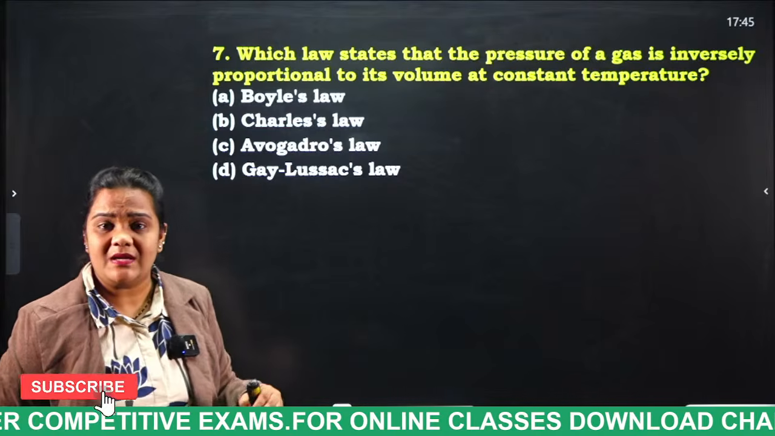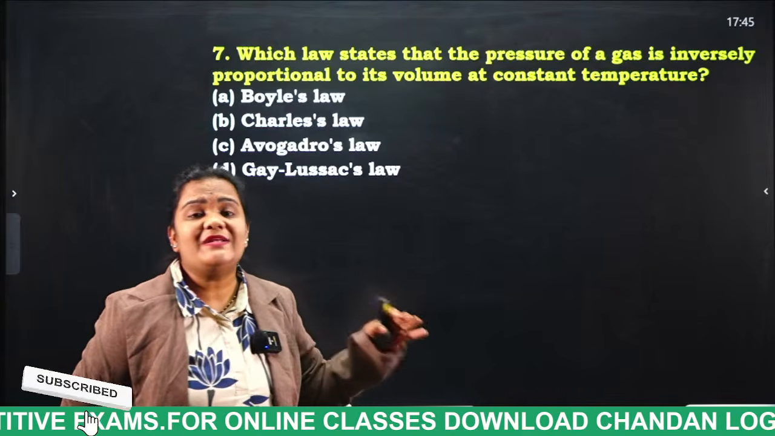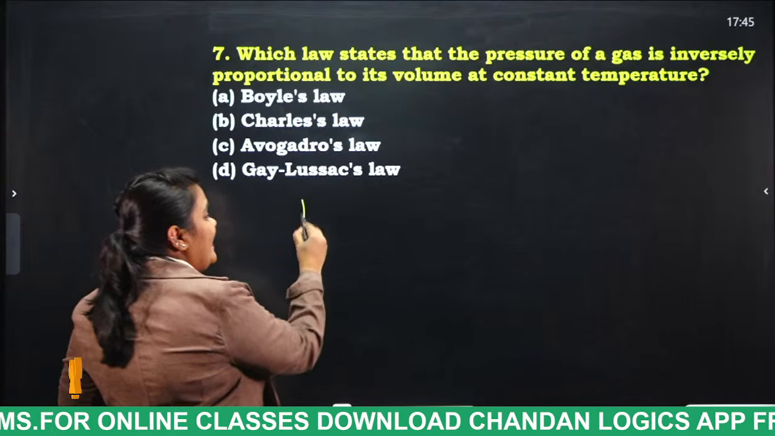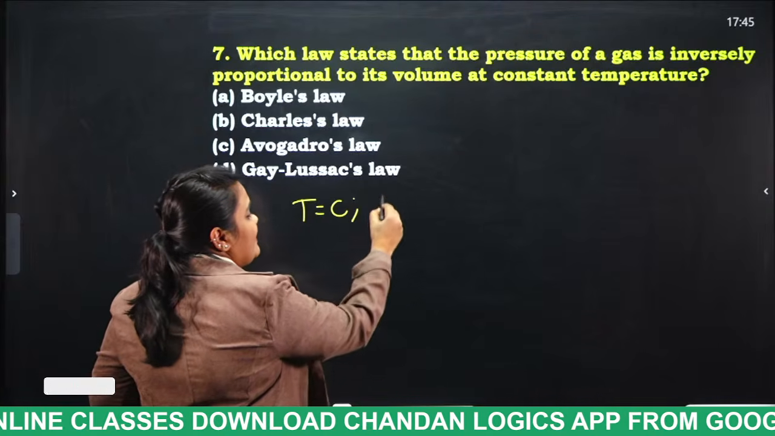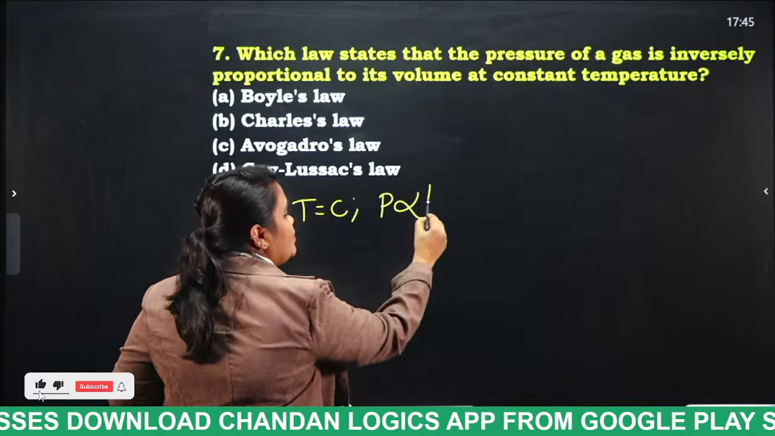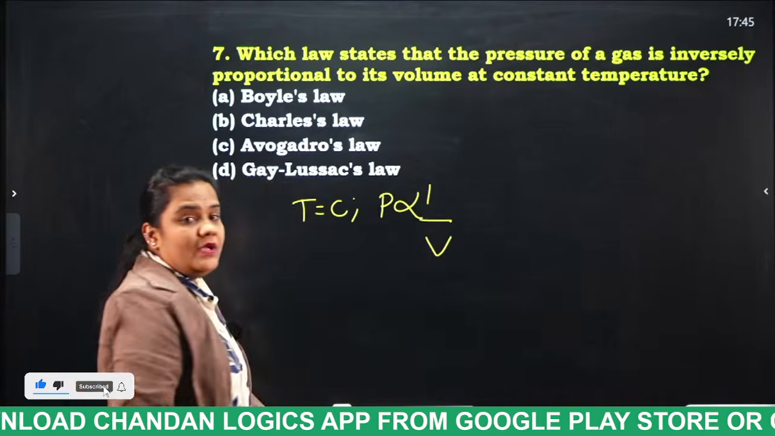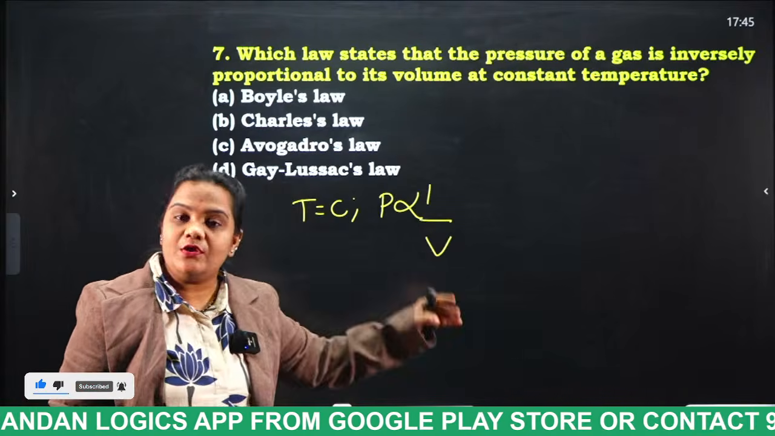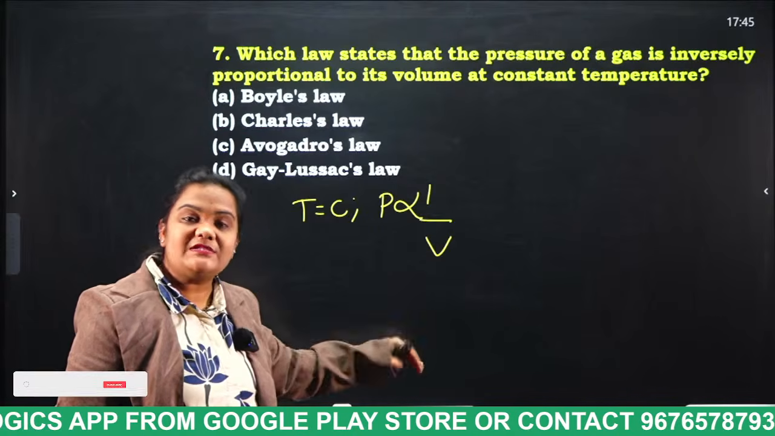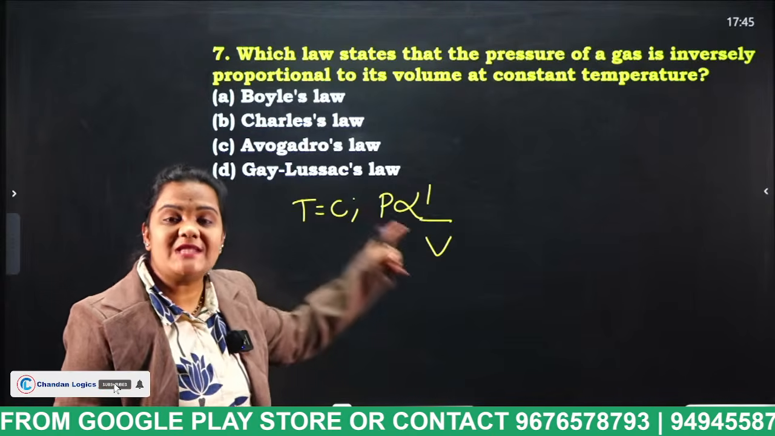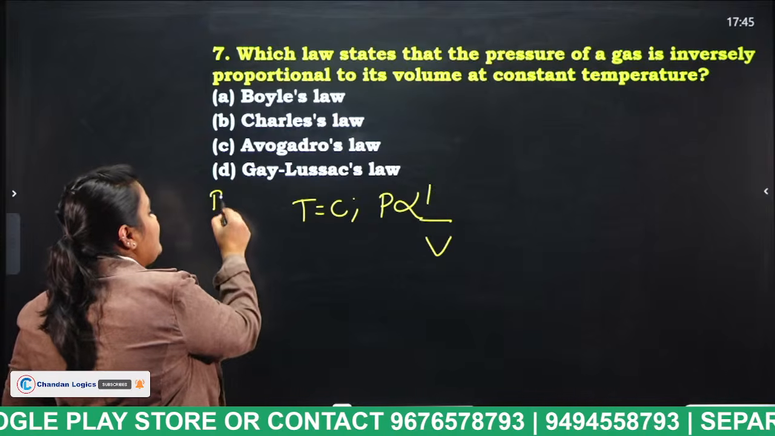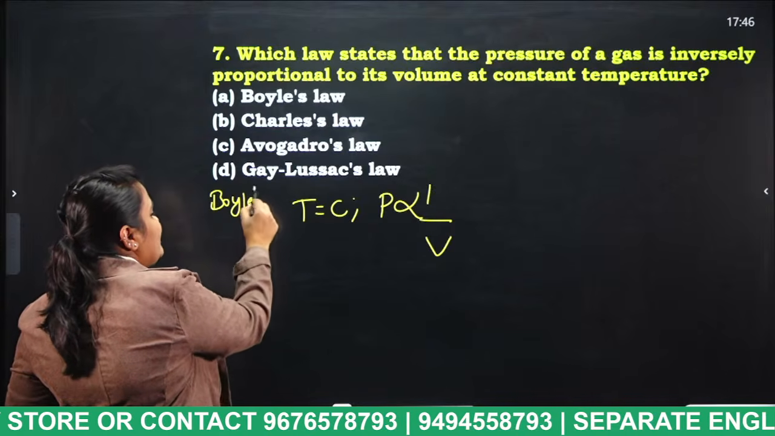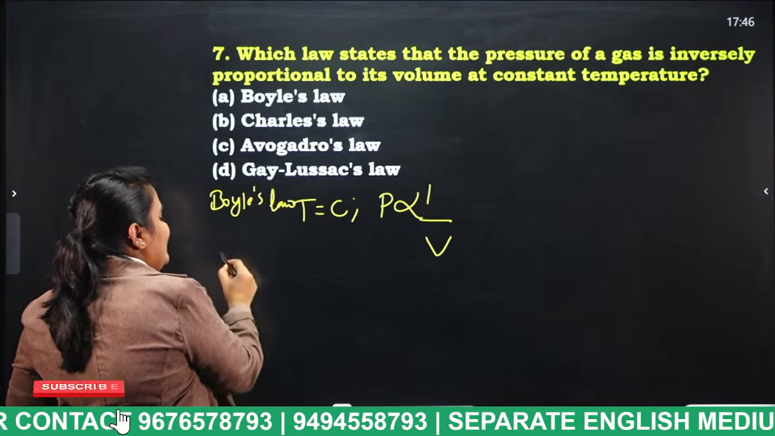Boyle's law is nothing but when temperature is constant, pressure is inversely proportional to volume. That means if pressure increases, volume decreases. If volume increases, pressure decreases. So, this law is known as what, students? Boyle's law. And finally, Charles' law.